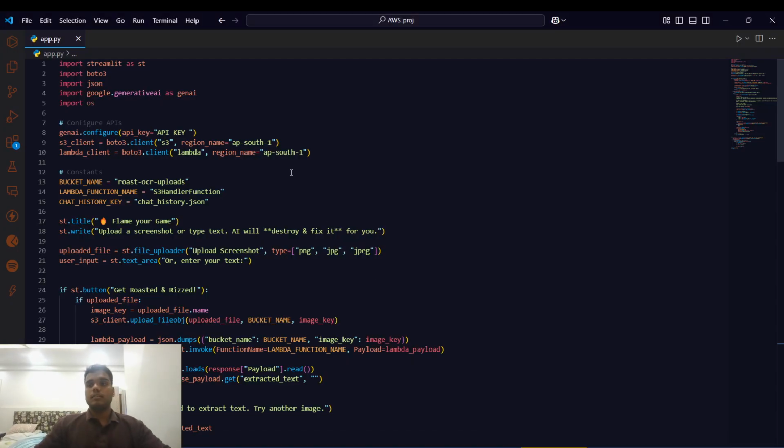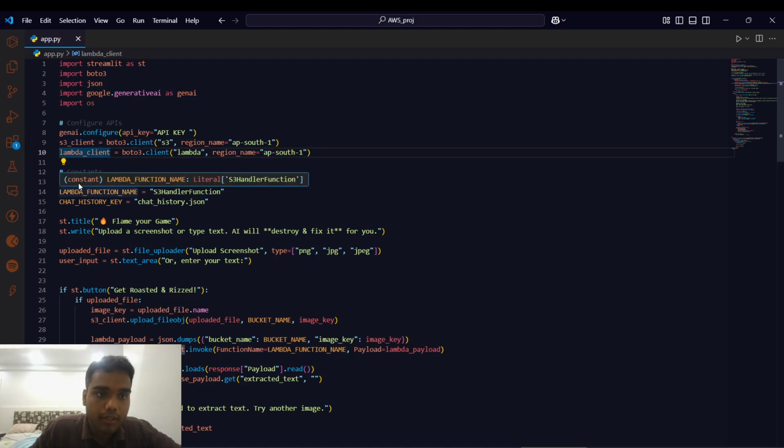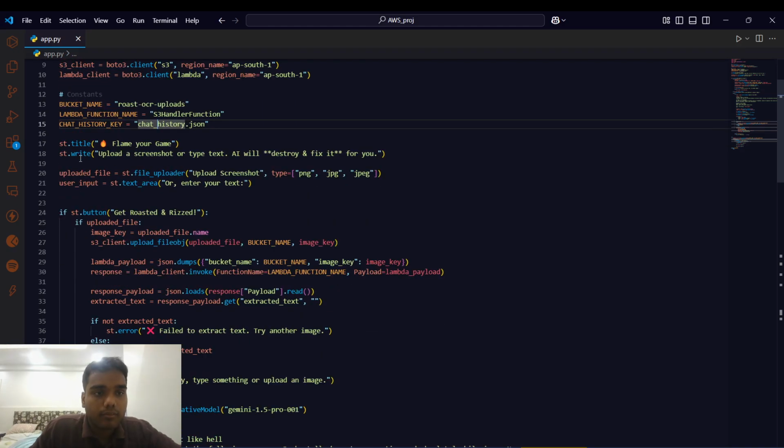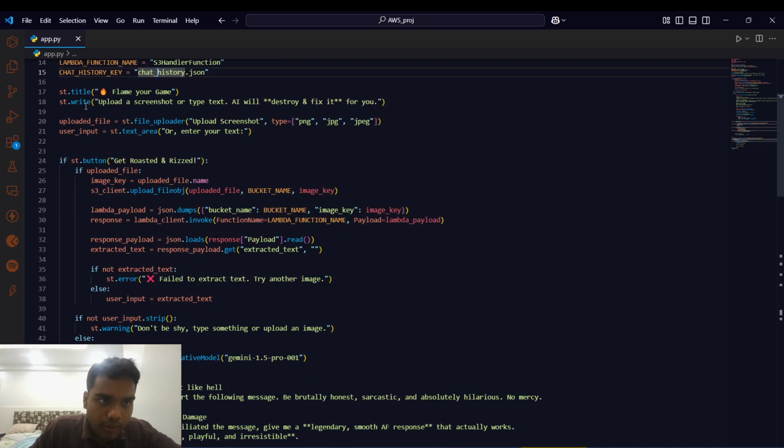Yeah, okay. This is the main code base. Here you enter your API key, initialize the S3 client and Lambda, your S3 bucket name, Lambda function, and the JSON format chat history. You write your title and the sub information about the app. You set the upload file.